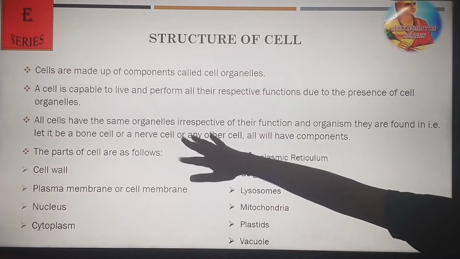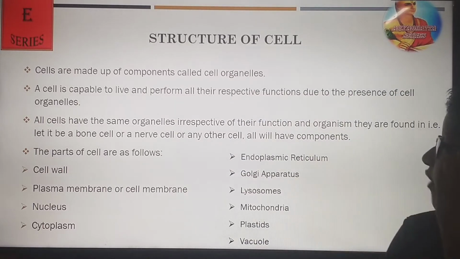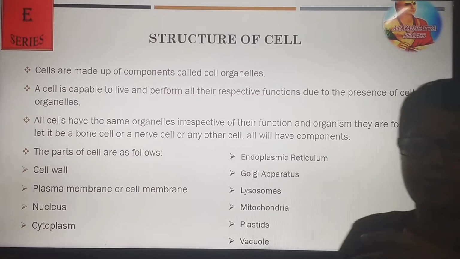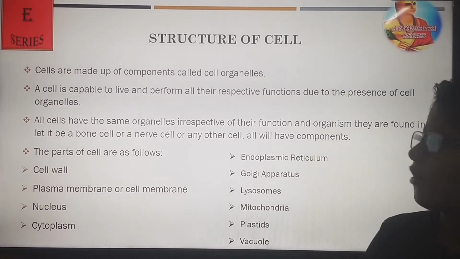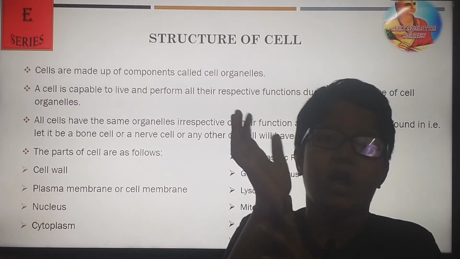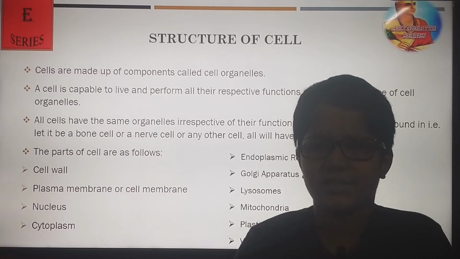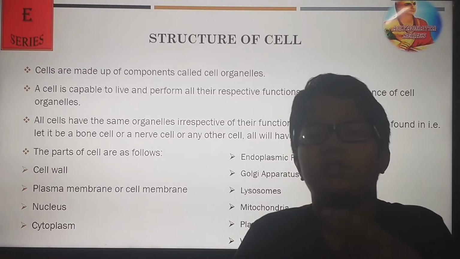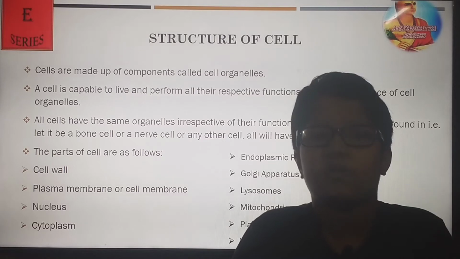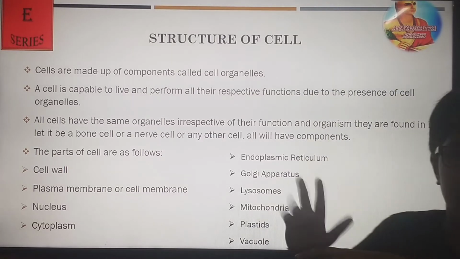All cells have the same cell organelles irrespective of their function and the organisms they are found in. Let it be a bone cell, a nerve cell, or any other cell in the body, they have the same cell organelles. Despite their function, the parts of the cell remain the same. And all will have these components.